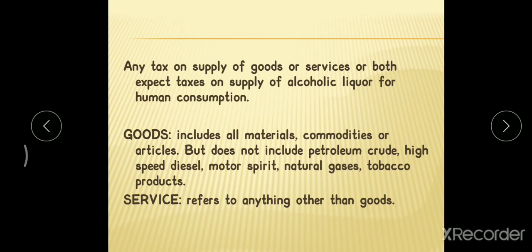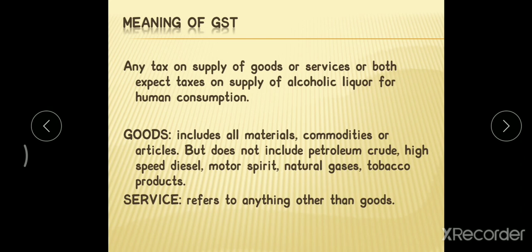Now let us discuss what GST is. GST means any tax on the supply of goods and services. You need to pay the tax on the supply of goods or services, or both. If you are purchasing or supplying both, you need to pay the tax. But the supply of alcoholic liquor for human consumption is not included in GST. That is separate from the GST.